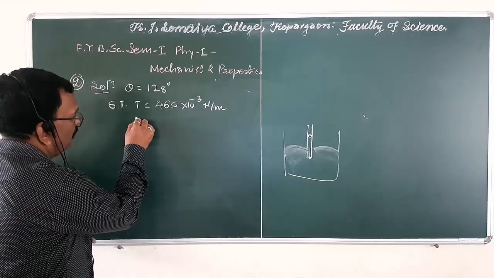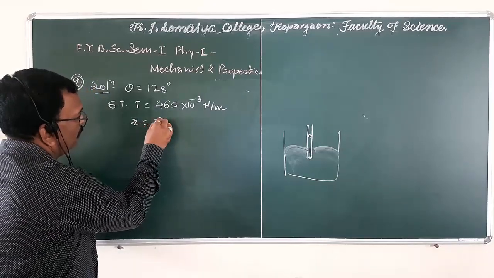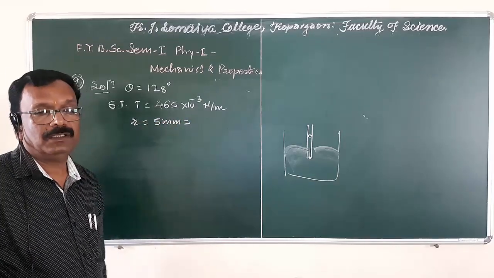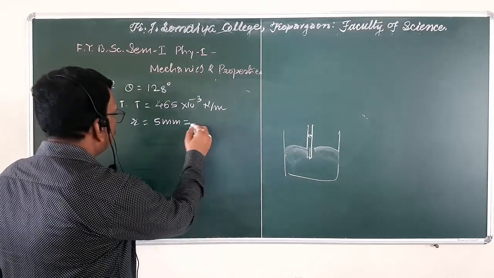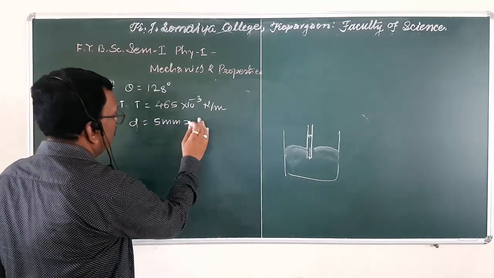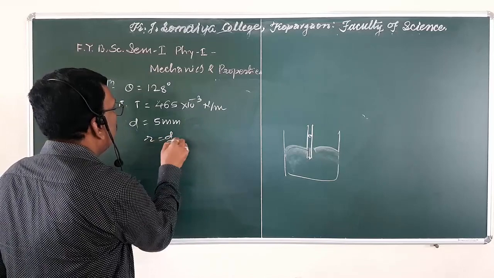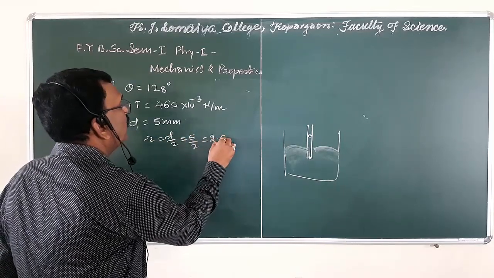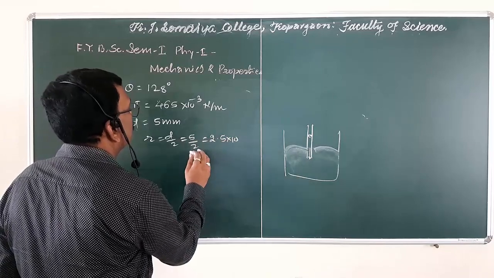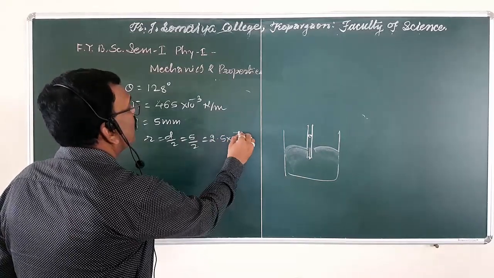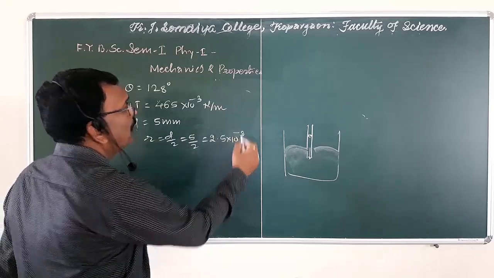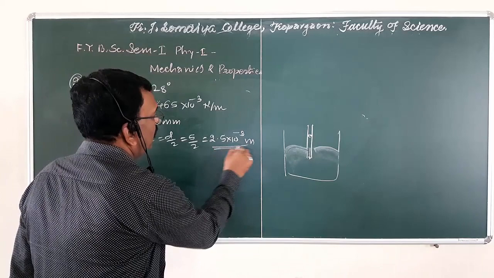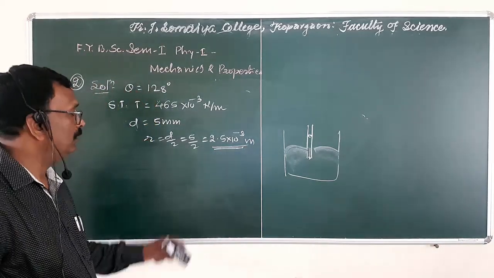The radius is also given. First of all, we have to convert it into meter. The diameter is given, so the radius is d by 2, that is 5 by 2, which is 2.5 into 10 raised to minus 3 meter.